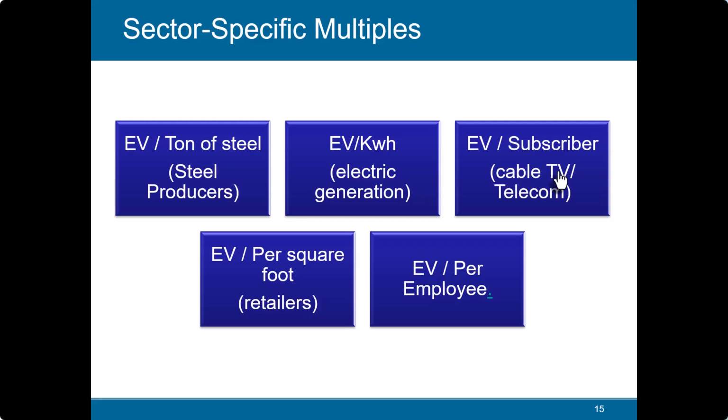Then we have EV upon subscriber, for telecom companies. I told you that in earlier days, we were trying to buy other companies based on EV upon subscriber. Like WhatsApp was being bought because WhatsApp was not a limited company or listed company, and it was not having financials.